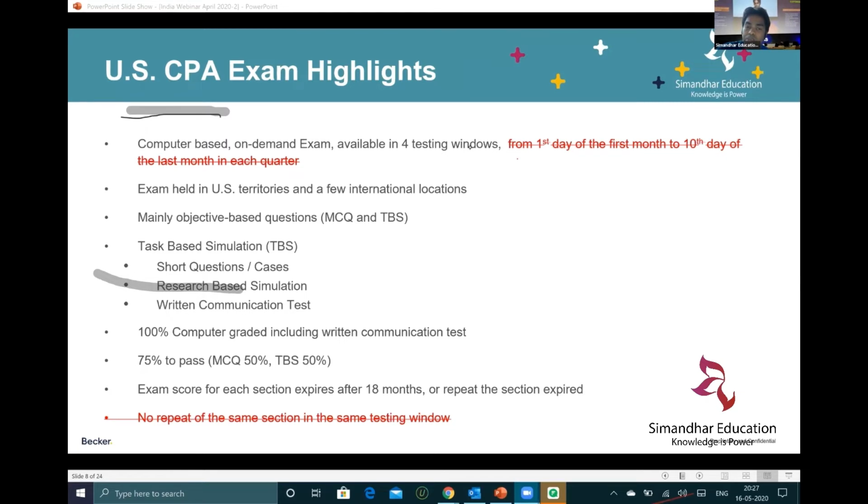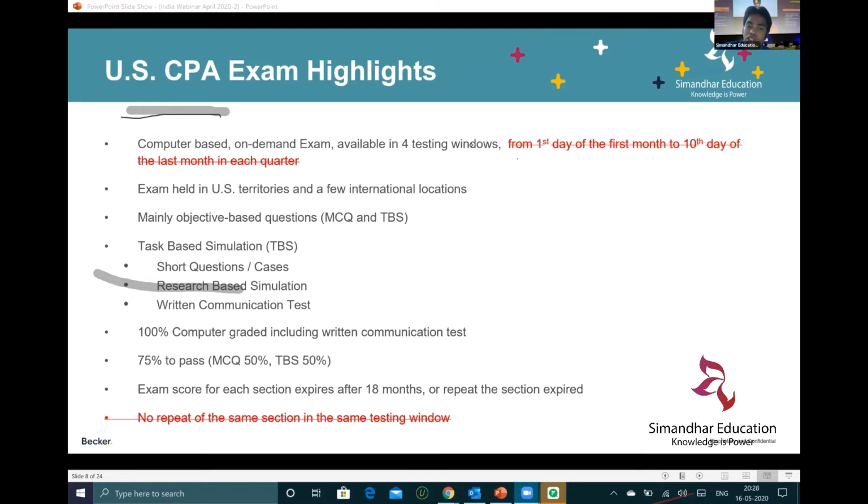Typically the CPA exam fee is $1,000. You pay an additional $1,500 for international testing fees, if you write the exam outside the US. So $2,500 is the overall cost of the CPA exam, and an additional $225 or $300 is the evaluation fee which you pay to NASBA, the evaluation agency. So overall around $3,000 is the entire CPA fee structure. So this is the exam cost of the CPA exam.